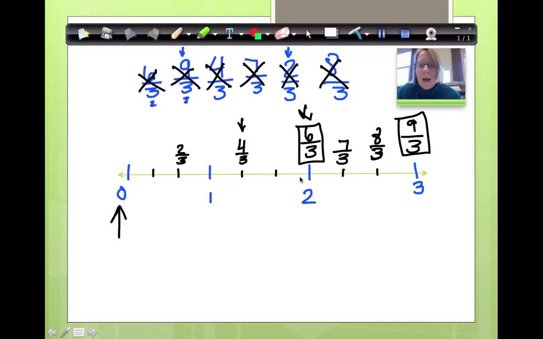Okay, so look what would happen. If I were to write 4/3 and I were to write 6/3, I can use greater than, less than, or equal, and put it here in the middle. Well, whichever is further away from the point of origin is my larger fraction, my larger amount, isn't it? Okay, so the crocodile is going to eat the larger one, so I put this symbol, and so it says 4/3 is less than 6/3. Well, is 4/3 closer to 0? It sure is. Okay, we're going to come back to that in just a minute.